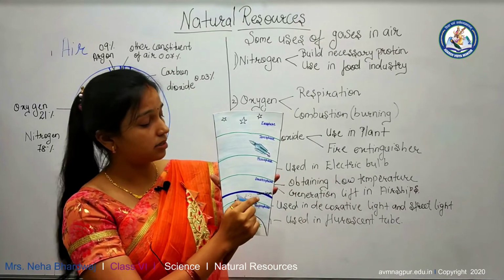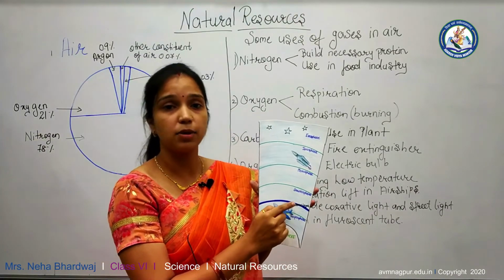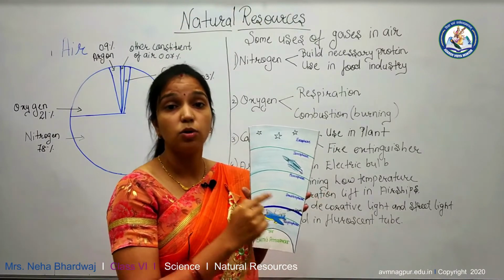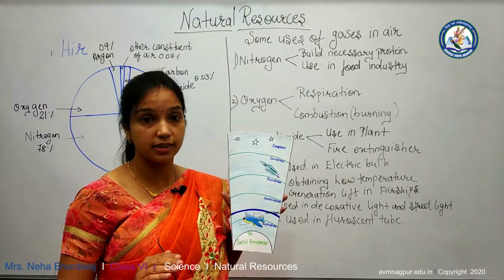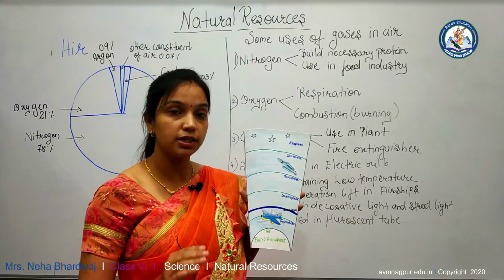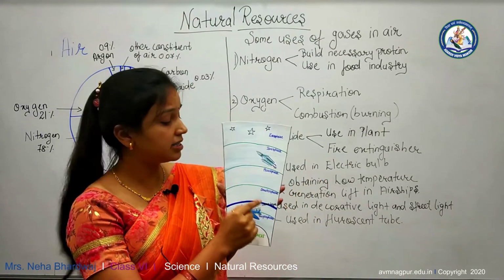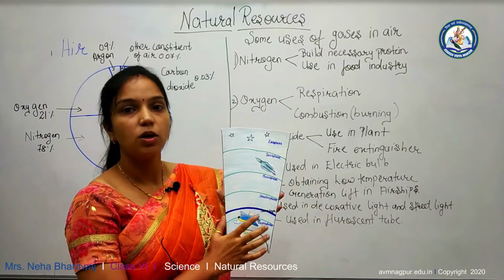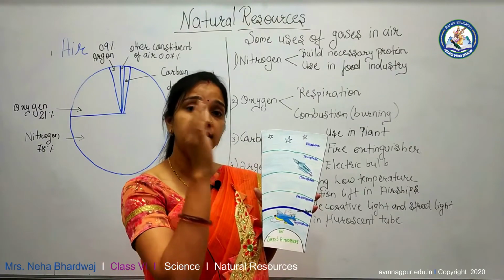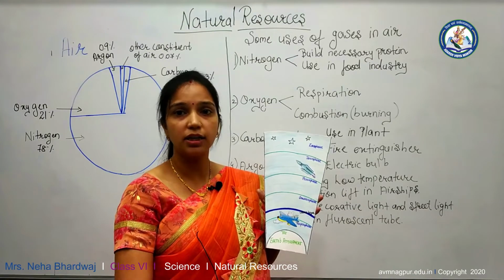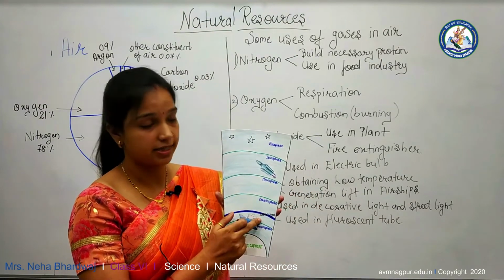Now, I already told you that we will discuss the ozone layer. The ozone layer absorbs the ultraviolet rays coming from the sun, and protects living things. It absorbs the ultraviolet rays which come from the sun and reach the earth. The ozone layer protects us from these ultraviolet rays.